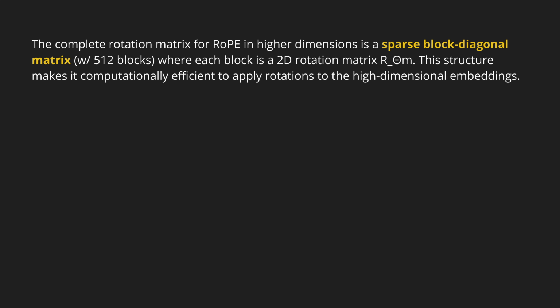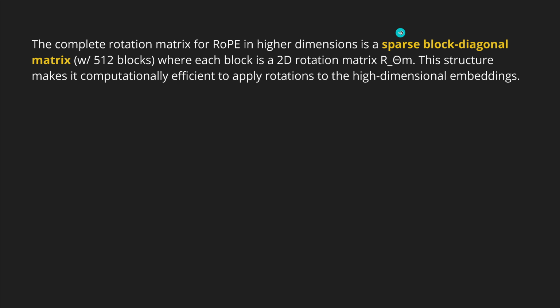And now there's another beautiful thing coming up from this RoPE publication. If we have the solution in a two-dimensional space, and we have 512 spaces of those where we know the solution, how do we build the complete rotation matrix for all our 512 spaces? And it's so easy. Look at this. The complete rotation matrix, if we apply this new RoPE idea in higher dimension, let's say we embed in 1024 dimensions, is sparse.